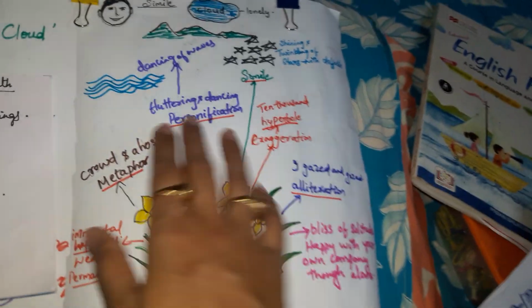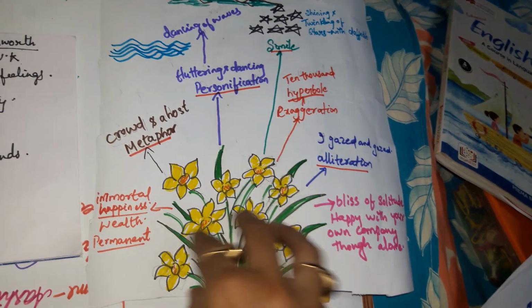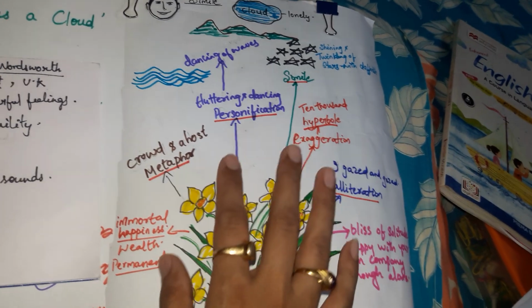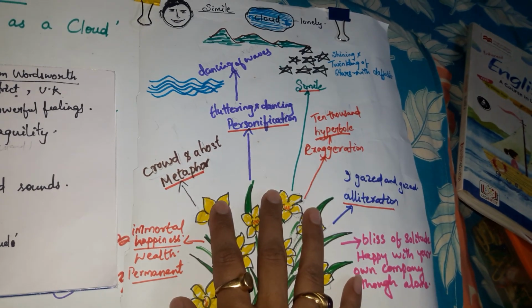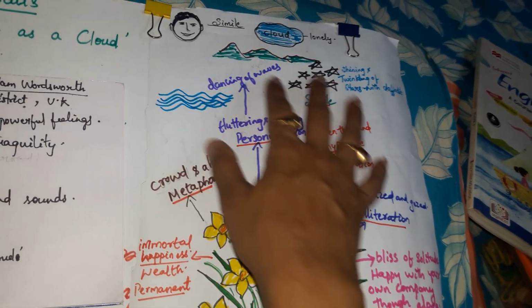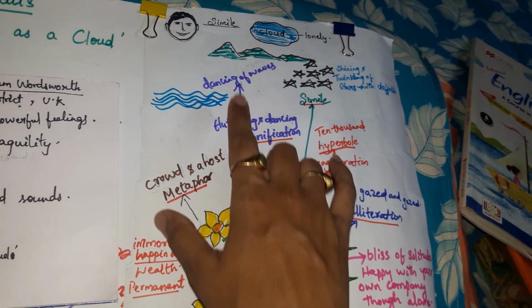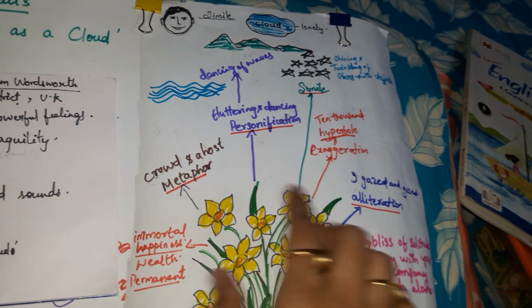Just look at this picture. The poem revolves around daffodils, the beautiful daffodils. Now let us go through the poem line by line, then you will be able to know how and in which way the poet has used all these figures of speech here: metaphor, personification, simile, hyperbole, alliteration.